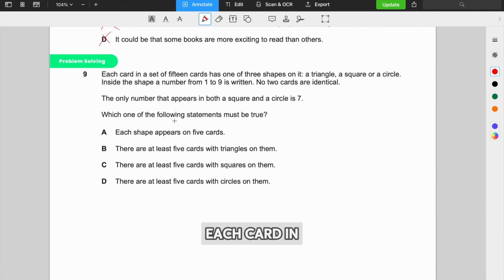Okay, question 9. Each card in a set of 15 cards has one of 3 shapes in it: a triangle, a square, a circle. Inside the shape, a number from 1 to 9. I've written no 2 cards are identical.